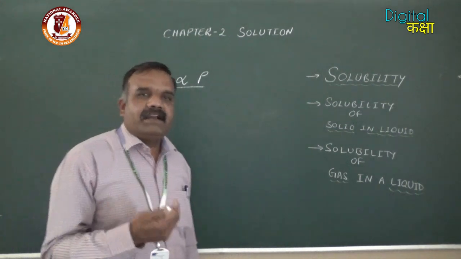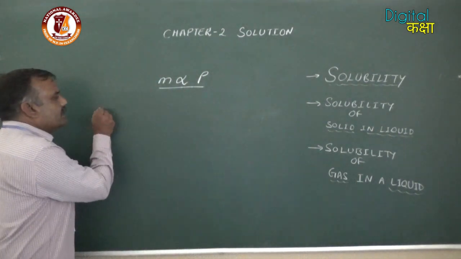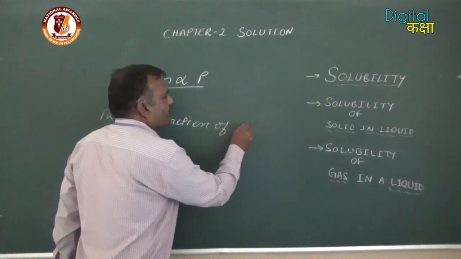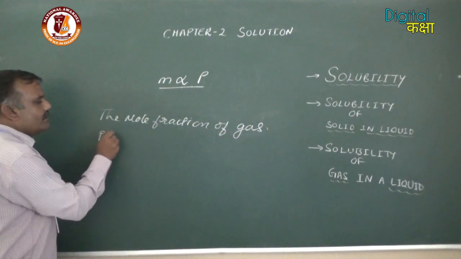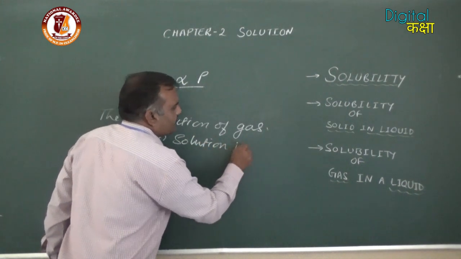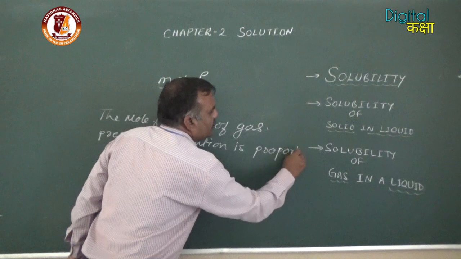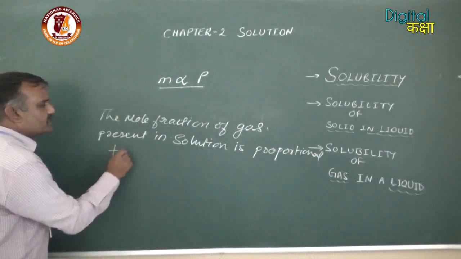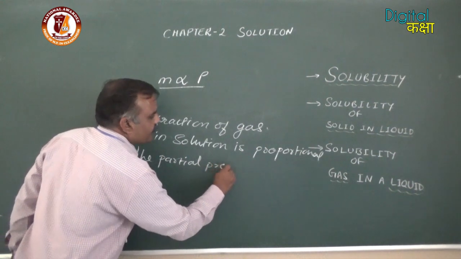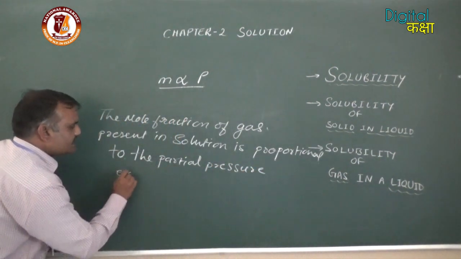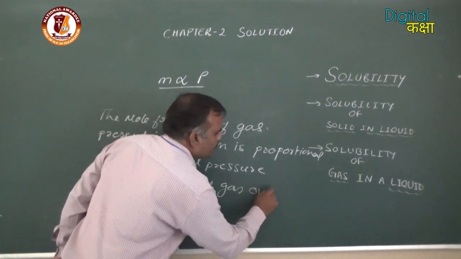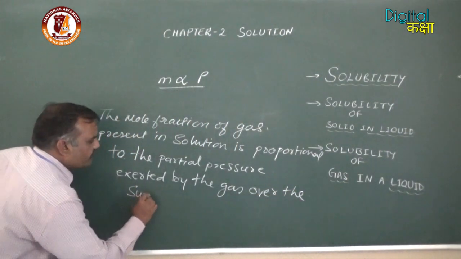So we can state Henry's law in another way: the mole fraction of a gas present in solution is proportional to the partial pressure exerted by the gas over the surface of the liquid.